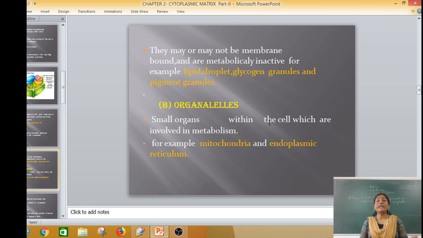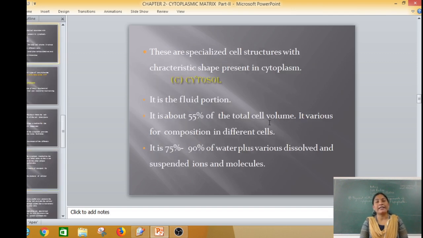Then the next component of the cytoplasm is organelles, very small organs within the cell which are involved in metabolism. For example, mitochondria, endoplasmic reticulum. These are very specialized cell structures with characteristic shape present in a cytoplasm.